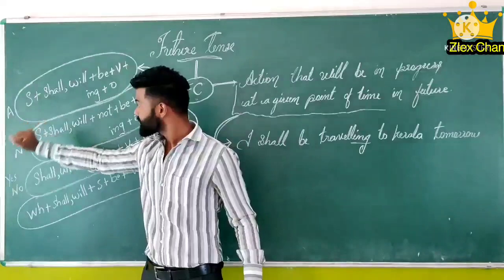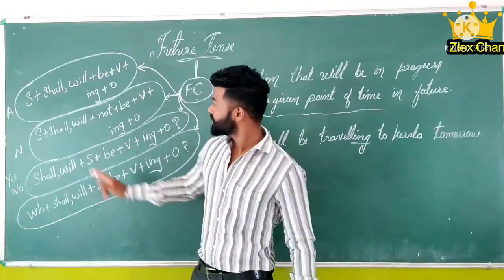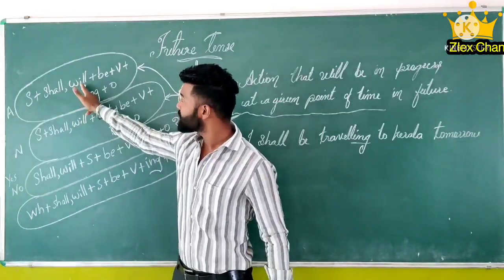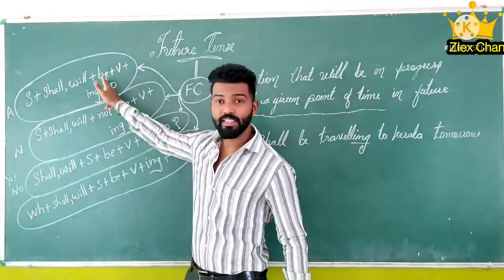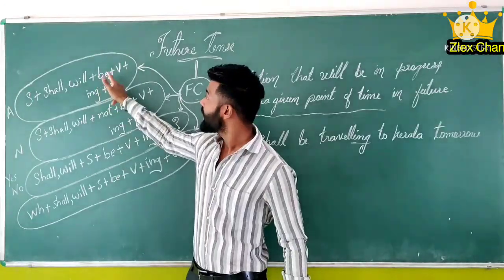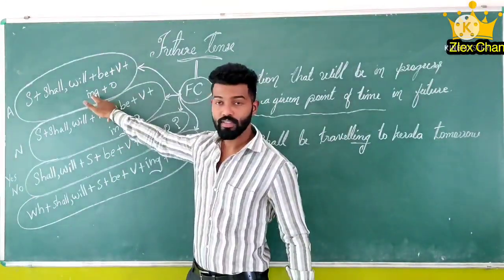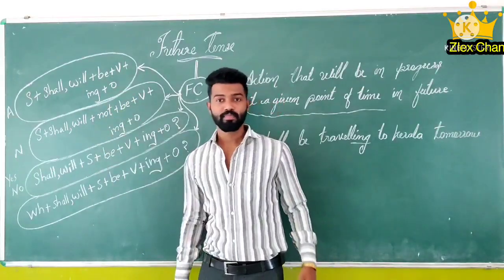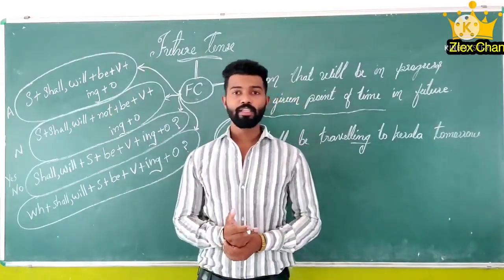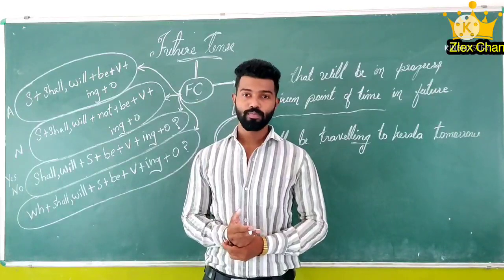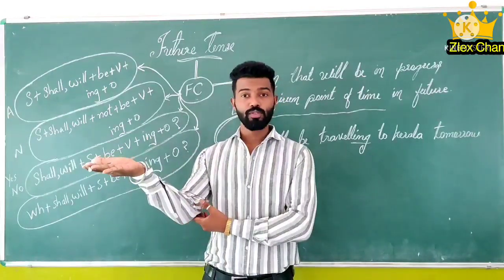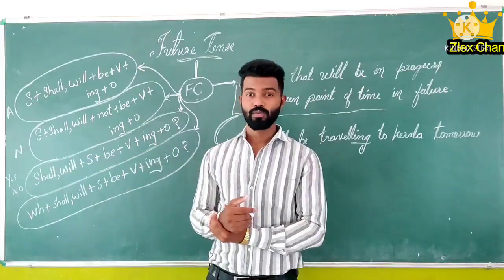First of all, the affirmative: subject plus shall or will plus be plus verb plus ing, then object. Here we are just adding be. Example: I shall be going to Churu tomorrow. That means tomorrow I am going to Churu.